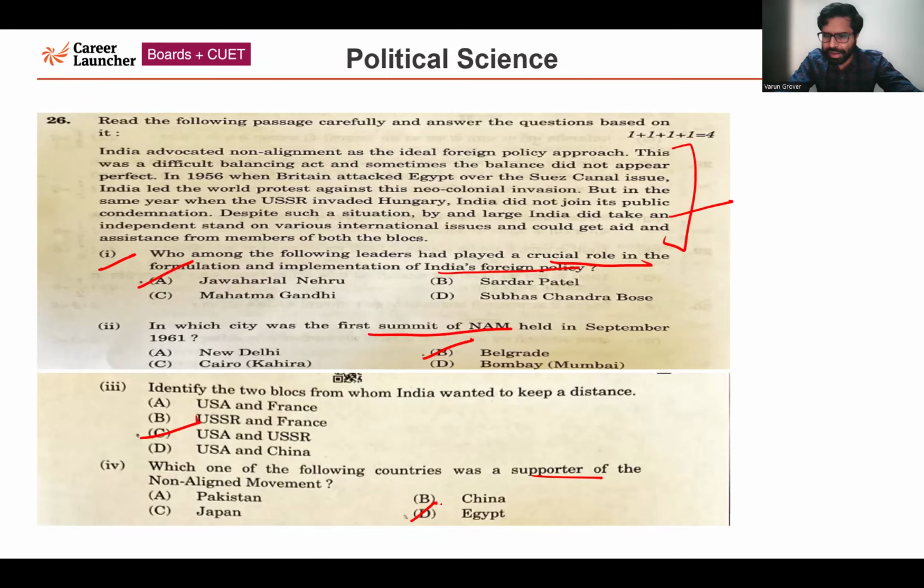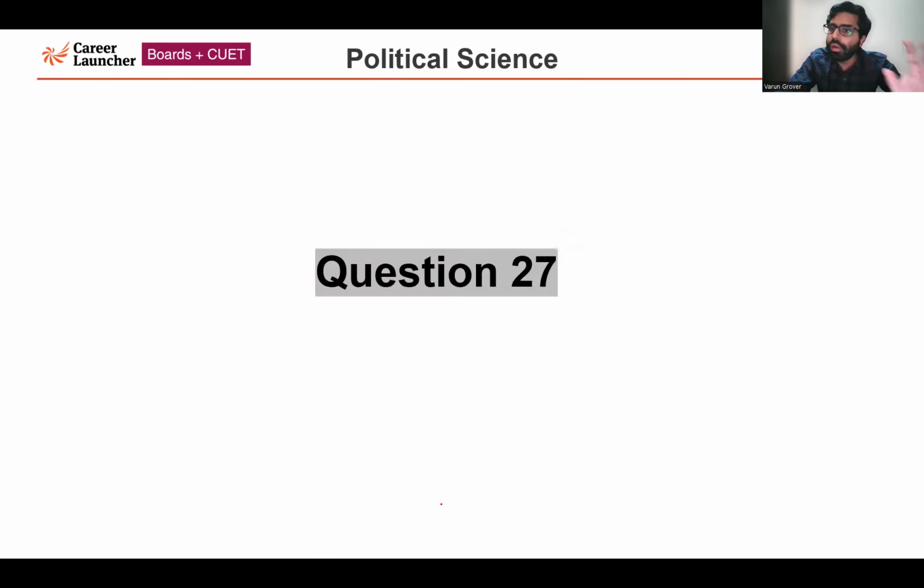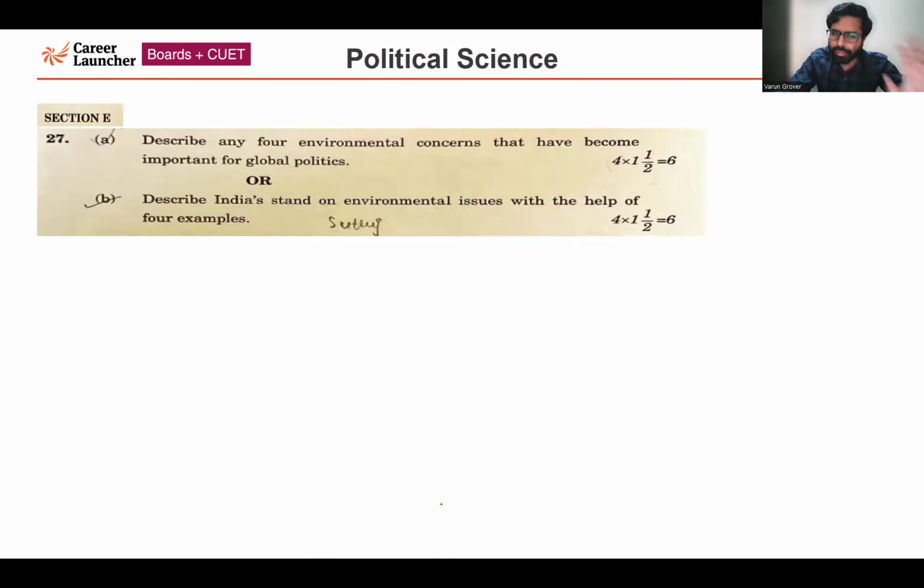Now moving forward to the final section, that is the long answer questions. Section number E. From question number 27 to question number 30, all of them are choice-based questions. I'll be discussing all these questions one by one. So question number 27A, choice-based question. Describe any four environmental concerns that have become important for global politics. So this question specifically is asking about four environmental concerns that have become very important in the context of global politics. So I'll be discussing those.